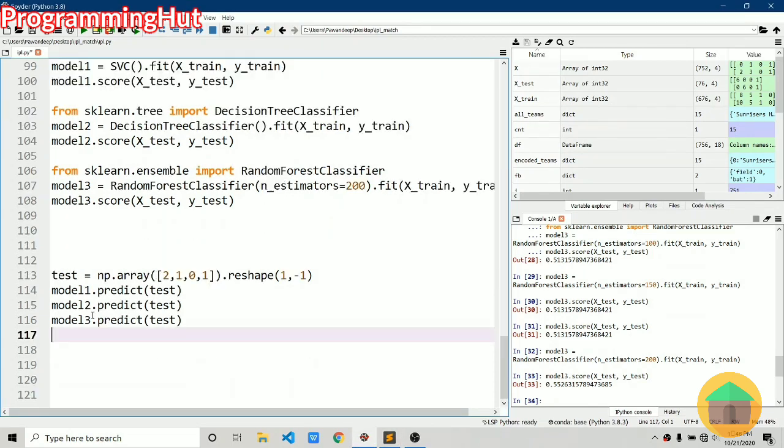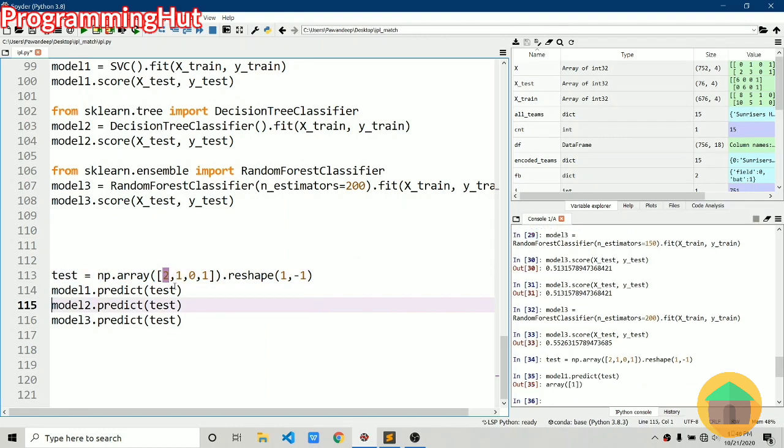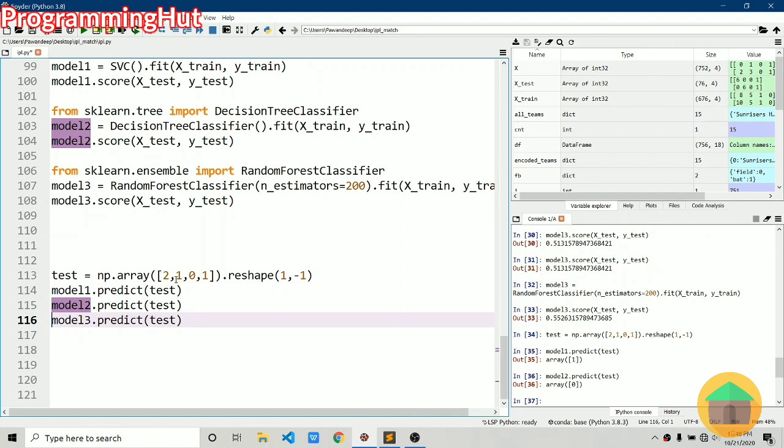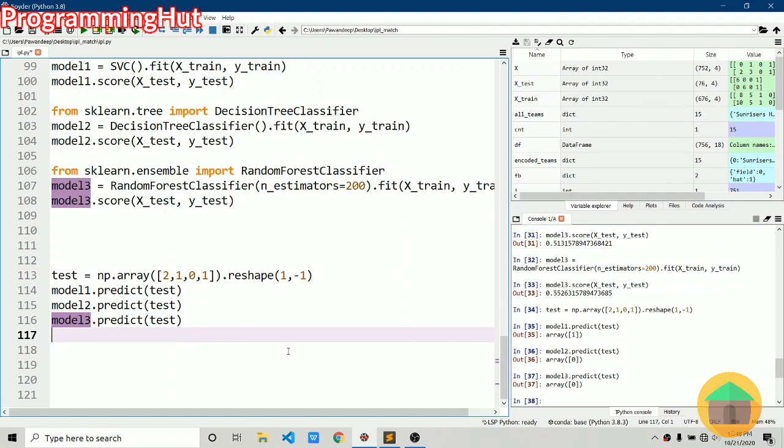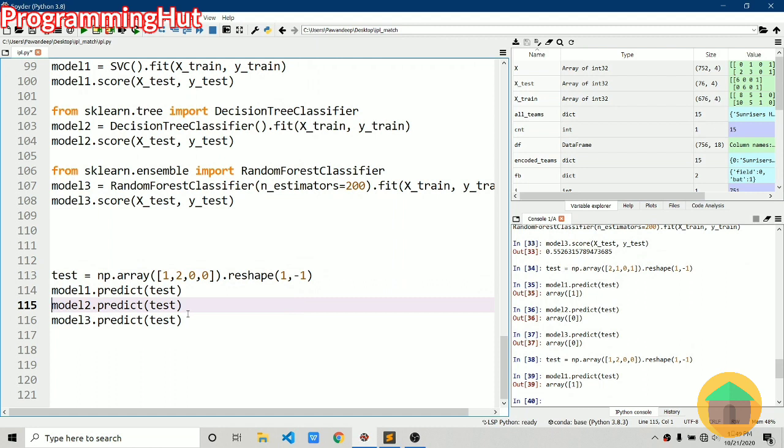Now let's try making some predictions. We'll check the intelligence in this part. So we have a test. Let's say team 1 is 2, team 2 is 1, and the toss decision is to field, and the toss winner is this one. Let's run this. The prediction from model 1, meaning SVC, is team 1, and from decision tree classifier it's 0, and from random forest classifier it's 0. Let's try to swap these values. So it will be 1, 2. So the toss winner will be 0 this time. And let's rerun the predictions.